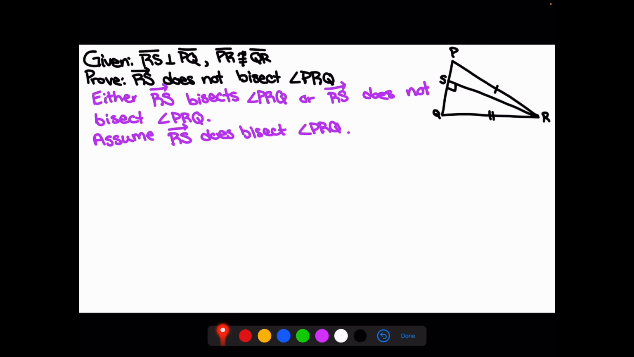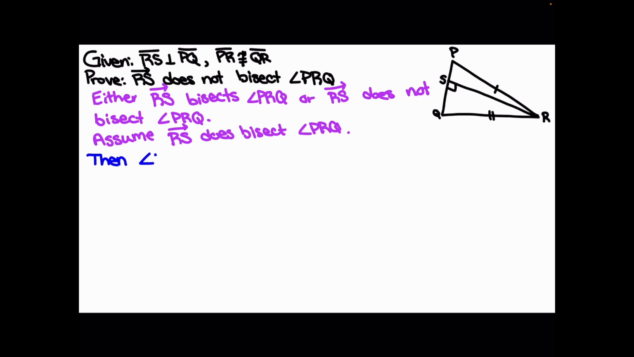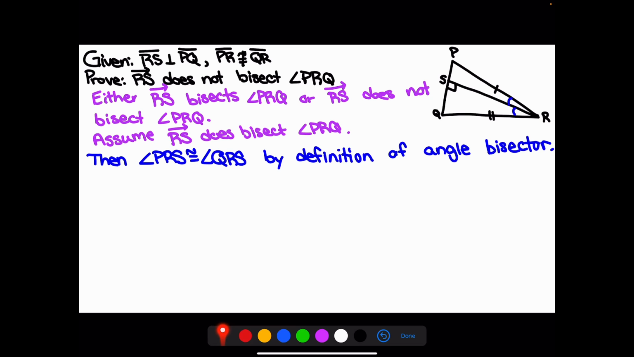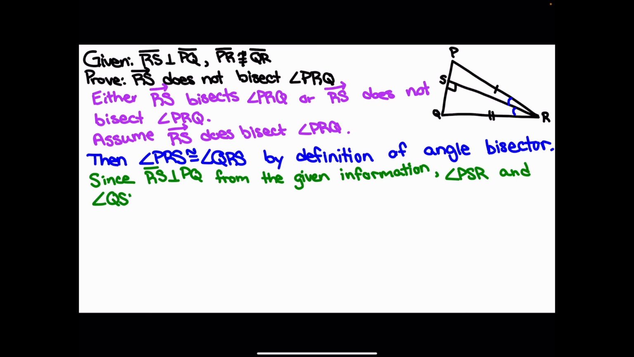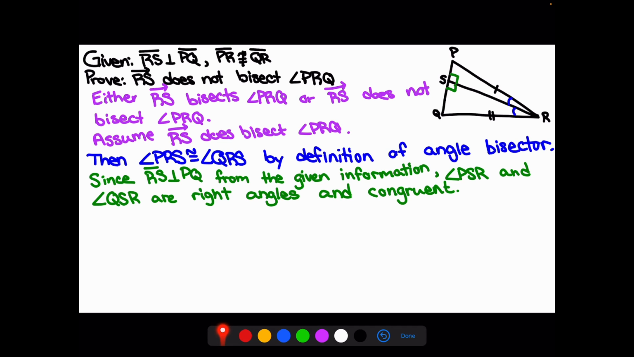Well, if that's the case, then I can say angle QRS is congruent to angle PRS, because if we have a segment that is bisecting an angle, it's cutting it in half. From our given, we know that RS is perpendicular to PQ. So therefore, we can say that angle PSR and angle QSR are right angles, and we know that all right angles are congruent, so they're also congruent to each other. Now, there is something that's shared by both triangles, and that'd be segment SR.